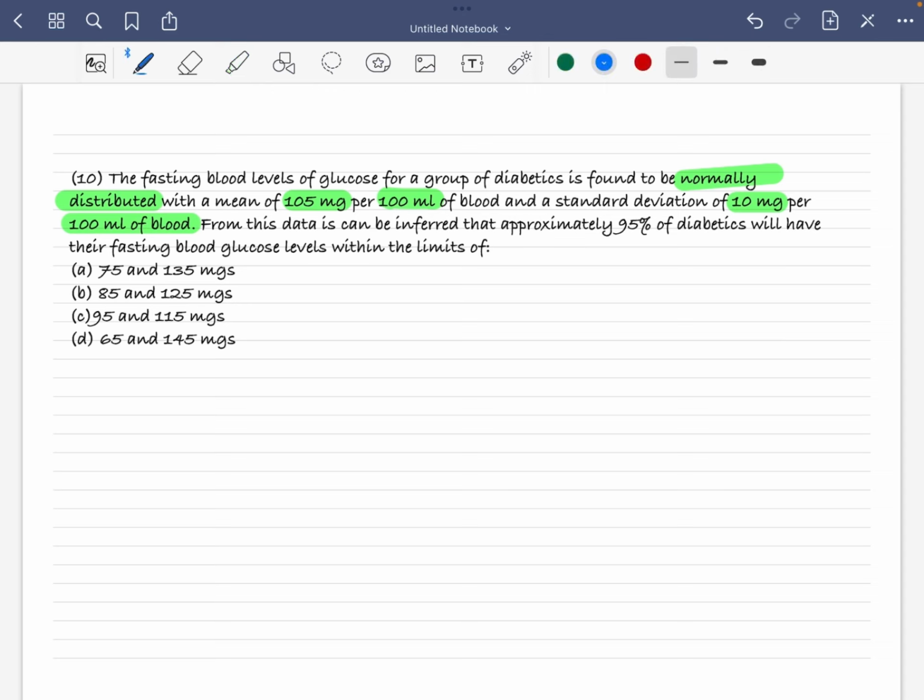So you can see the keyword here is normal distribution, right? The graph is going to be like this, 50% below the mean and 50% above it. The mean is given as 105, so this point will be your 105, and the standard deviation is 10 mg.